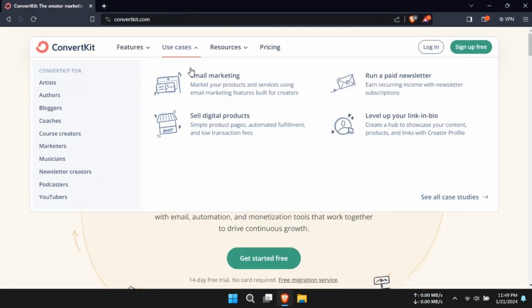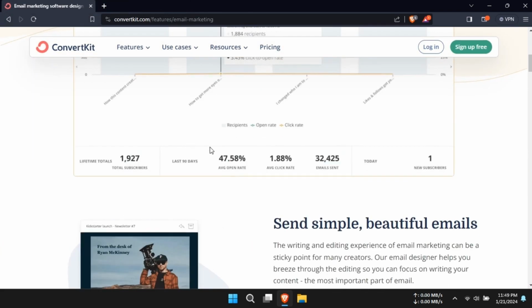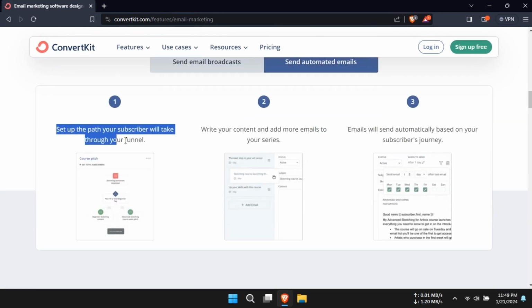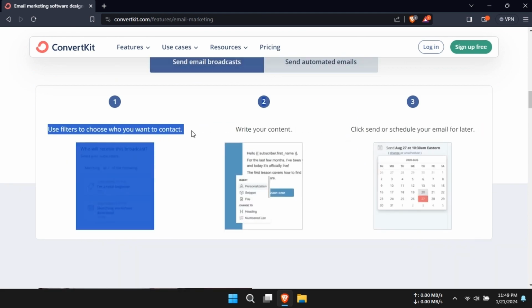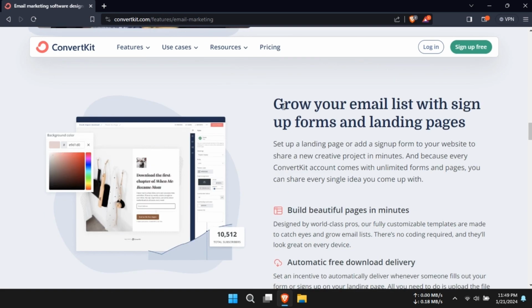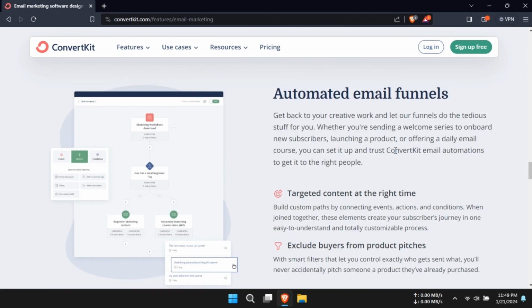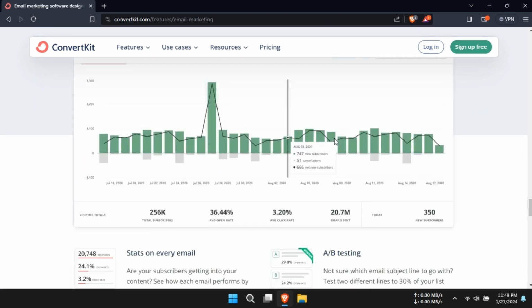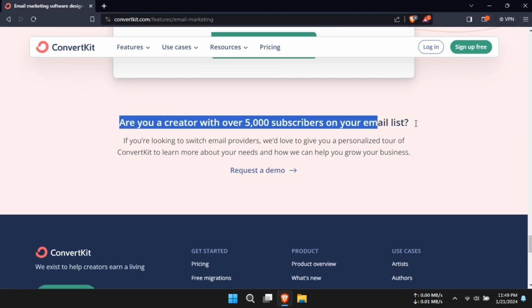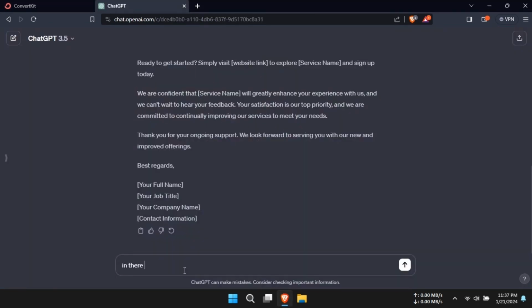Now, let's shift gears to ConvertKit, an email marketing tool designed to make your campaigns more effective and personalized. With ConvertKit, you can segment your audience, personalize messages, and set up automated email sequences. But how can we bring together the creative power of ChatGPT and the marketing prowess of ConvertKit?